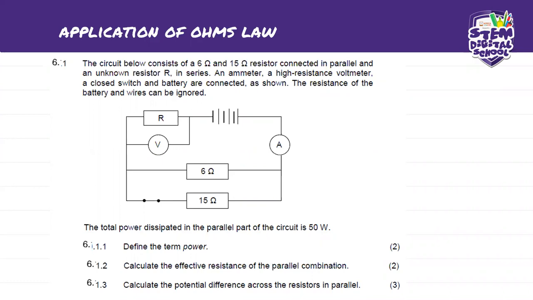The circuit below consists of a 6 ohm and a 15 ohm resistor connected in parallel and an unknown resistor R, which is in series. So these are the two parallel resistors, and this one is in series to the parallel branch. They say an ammeter, which is this one. Guys, remember the difference between an ammeter and a voltmeter. An ammeter is always placed in series with the conductors, and the voltmeter is always put in parallel across whichever branch you would like to calculate.